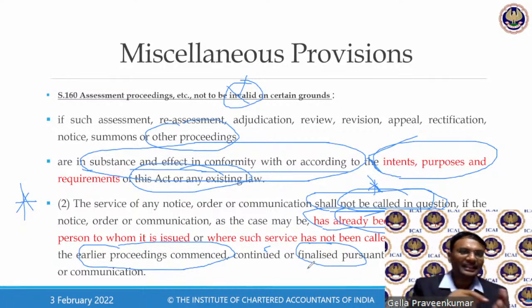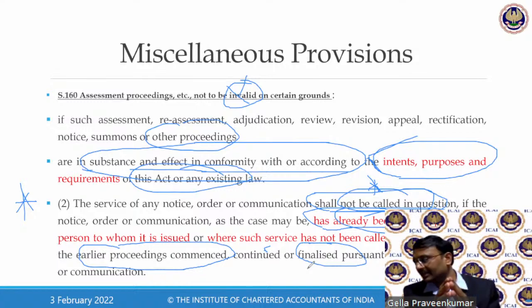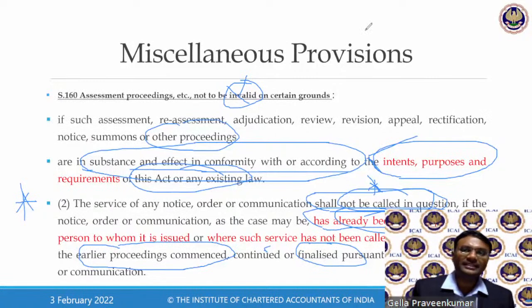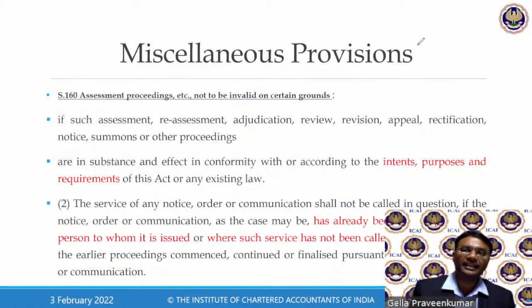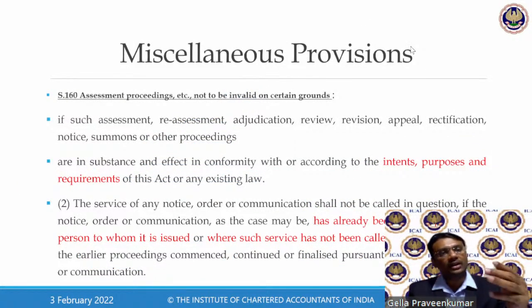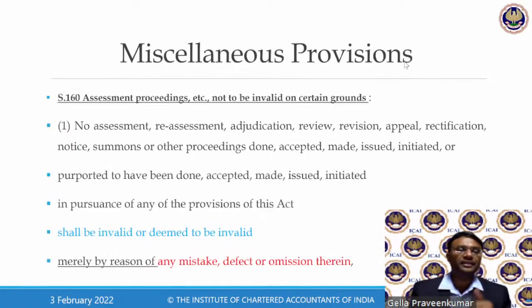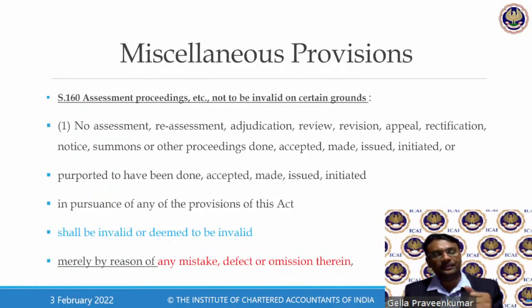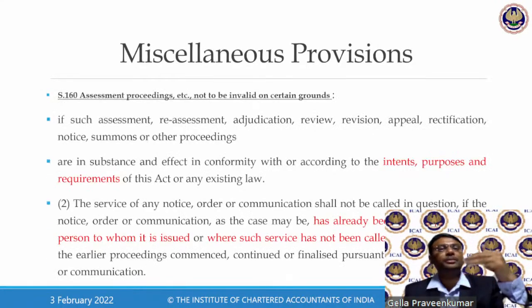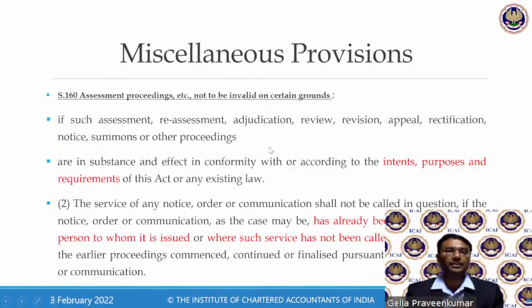Now, section 160, it's a what you call circular reference. In MS Excel, if you see circular reference, that is how this provision was drafted. So this is to do with section 160, where they say a notice or an order will not be invalid because of these aspects of mistake, defect, or omission. Even if these three happen, if you keep silence, then that could be challenged at a higher forum.